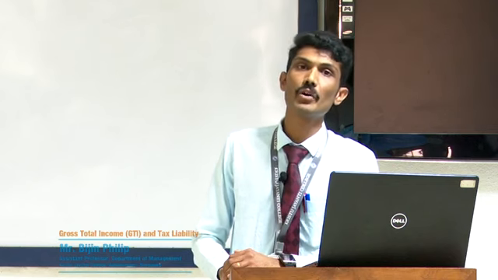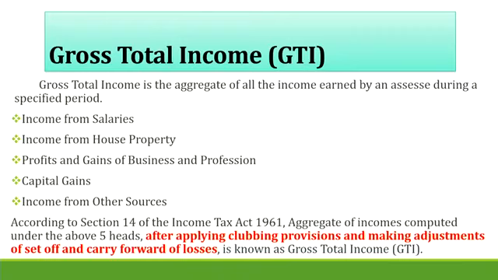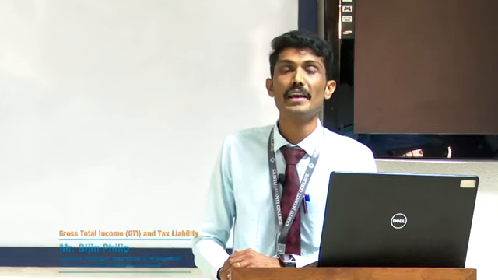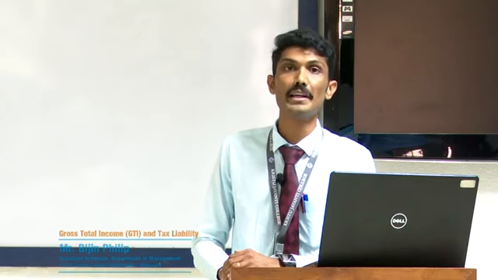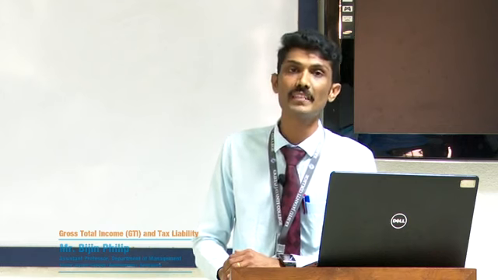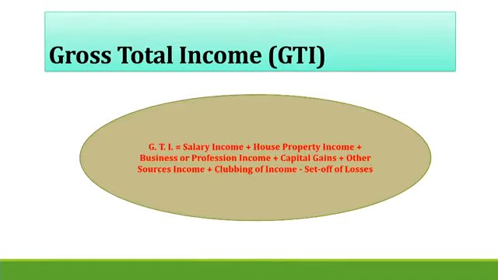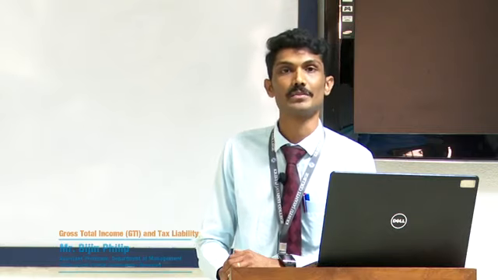What is set off and carry forward of losses? If an assessee had a loss last year, that means in the previous year, from any head of income, for example income from business or income from house property or any other head of income, that also we can deduct from this gross total income. So gross total income means it is an aggregate of 5 heads of income after applying clubbing provisions and making adjustment of set off and carry forward of losses.